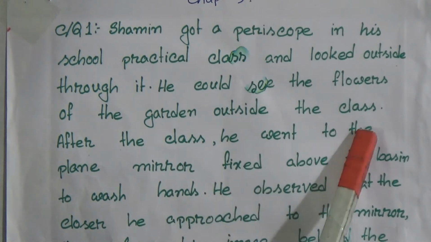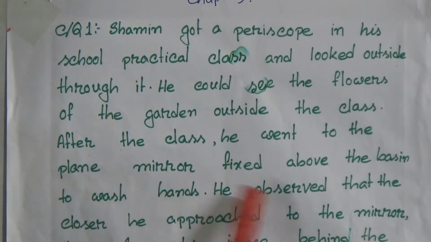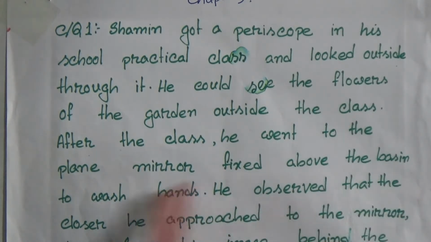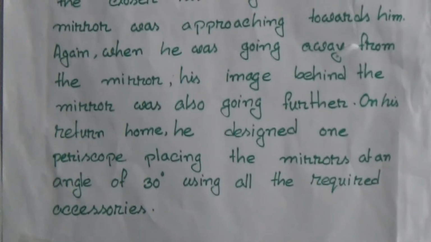After the class, he went to the plain mirror fixed above the basin to wash hands. He observed that the closer he approached the mirror, the closer his image behind the mirror was approaching towards him. Again, when he was going away from the mirror, his image behind the mirror was also going further. On his return home, he designed one periscope, placing the mirrors at an angle of 30 degrees using all the required accessories. Now we will read the question.